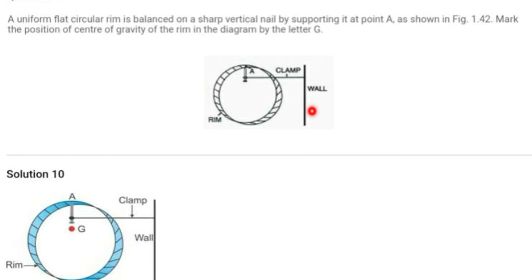Question number 10. A uniform flat circular rim is balanced on a sharp vertical nail by supporting it at point A, as shown in figure 1.42. Mark the position of center of gravity of the rim in the diagram by the letter G. We have to mark G here. So you have to draw this diagram again and mark the G point here.